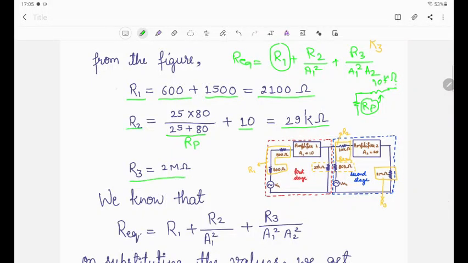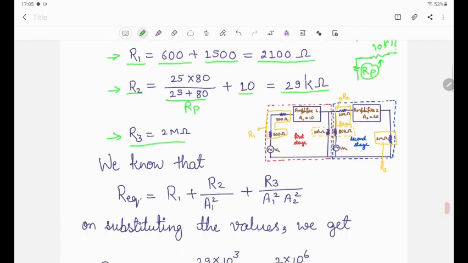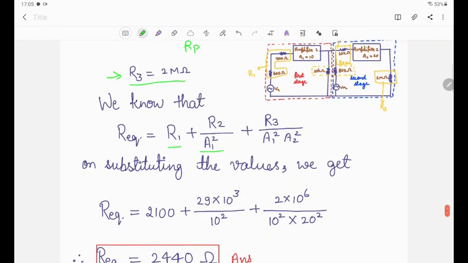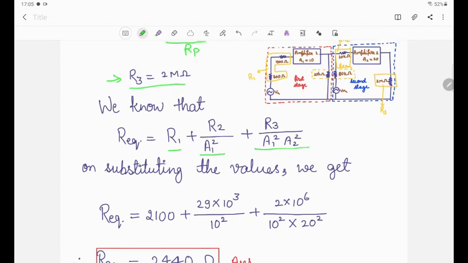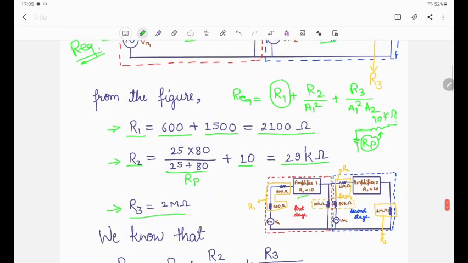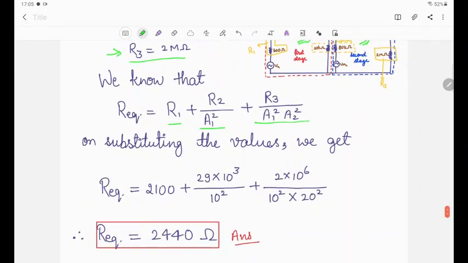Now we have the values of R1, R2 and R3, and we know the formula: R equivalent is R1 plus R2 divided by A1 square plus R3 divided by A1 square A2 square. A1 and A2 are the gains of the stages, given in the question. We just put the values of A1, A2, R1, R2 and R3 in this equation.